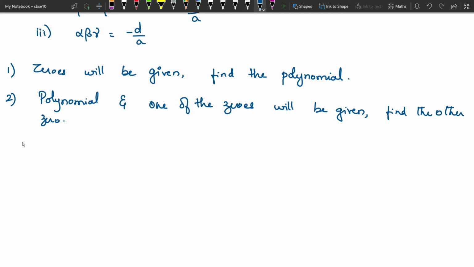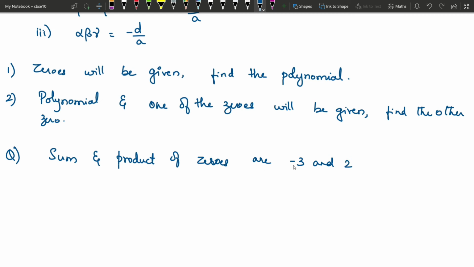Say for example, there is one of the questions. So the question is to find a quadratic polynomial. I'll just take one example. Find the quadratic polynomial where the sum and product of zeros are minus 3 and 2.